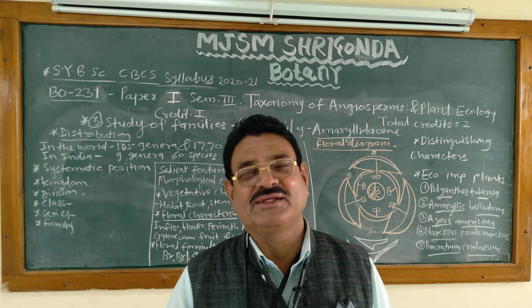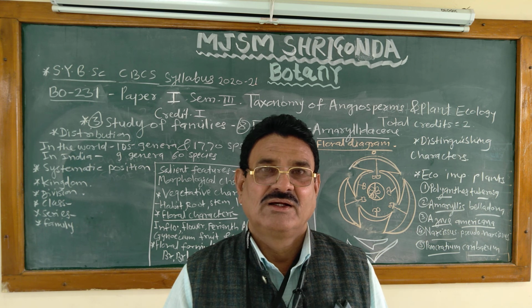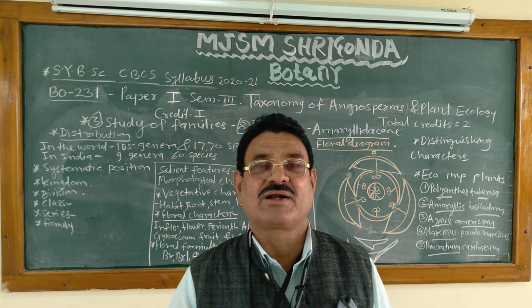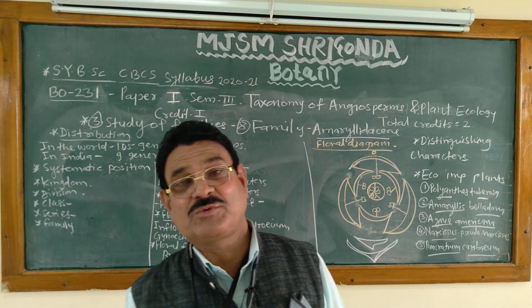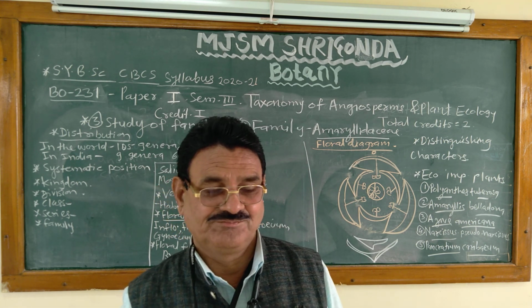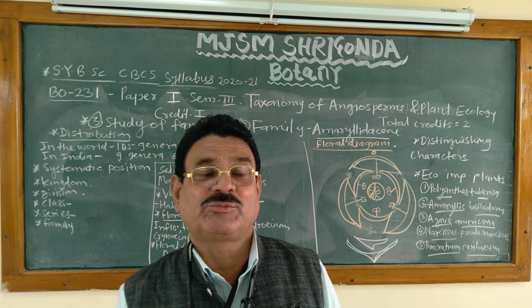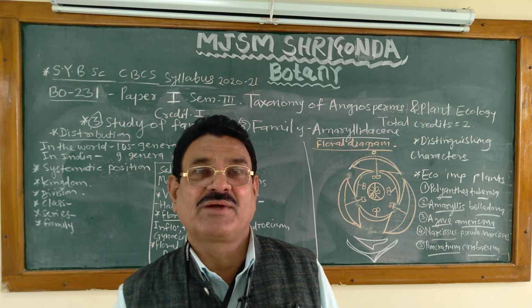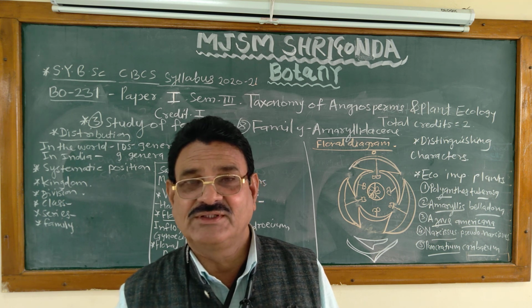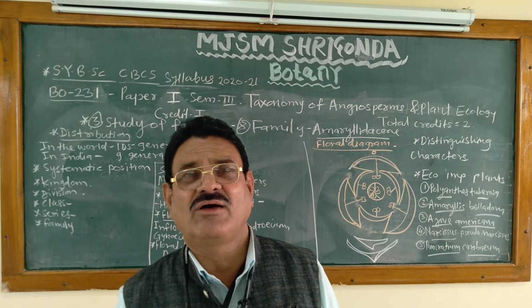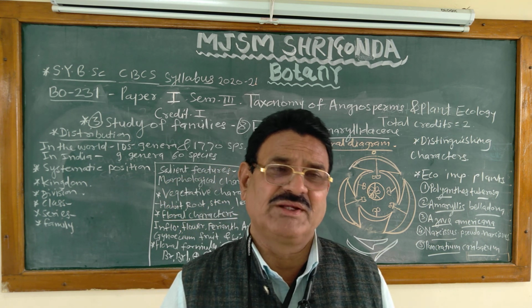How many carpels are present in the family Amaryllidaceae? What type of stigma in the family Amaryllidaceae? There is trilobed stigma, tricarpellary. What types of inflorescence in the family Amaryllidaceae? What types of stem? What types of leaf venation in the family Amaryllidaceae, that is parallel leaf venation. These are the question bank or exercise of family Amaryllidaceae.